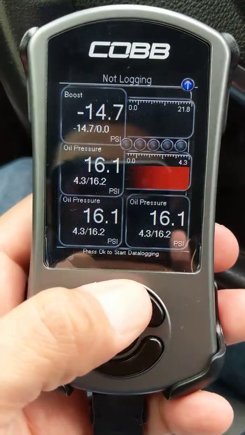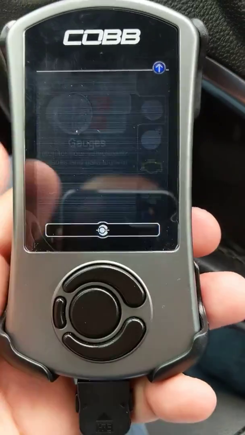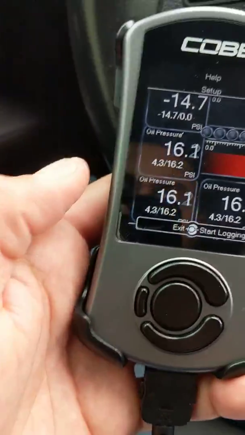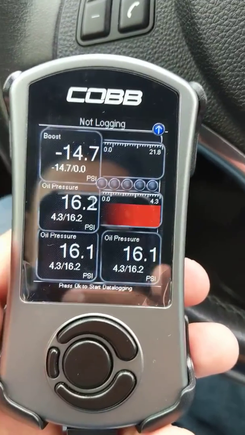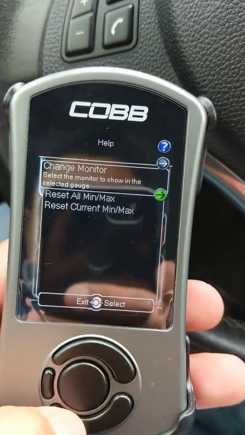Okay, so here's the issue. As you can see, you get to the gauges just fine. I've got, what is this, 6 gauges, 4 gauge layout here. Okay, if I change one of these gauges